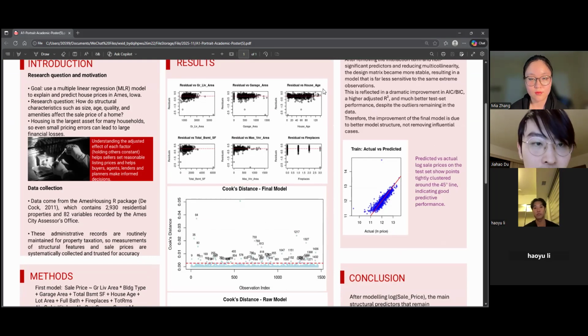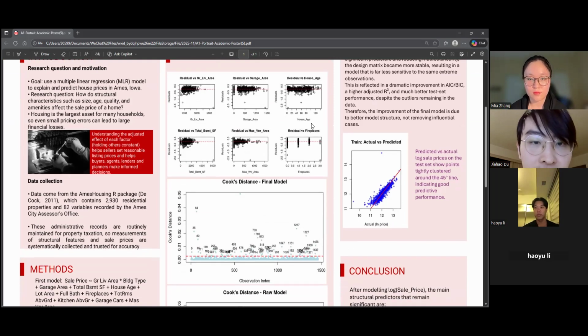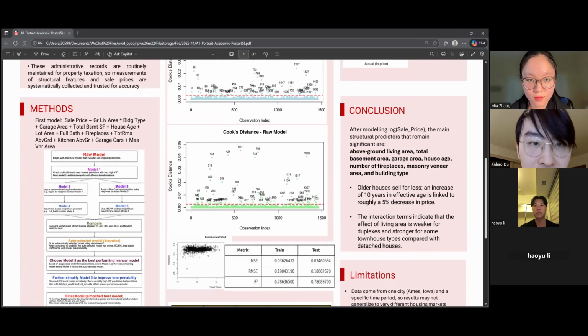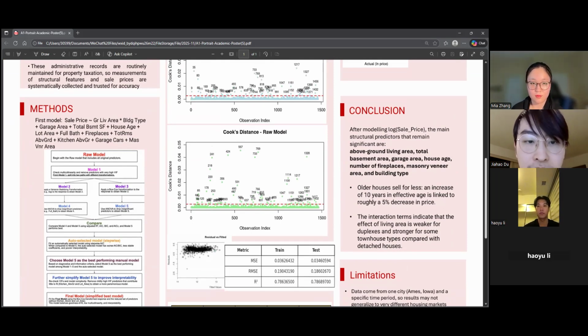Hi, my name is Zhao Du. In our project, we use automatic selection to explore candidate models and then choose a final model manually using diagnostics and interpretability. Model ethics emphasizes that whether a method is ethical depends on foreseeable and avoidable harms. All of our predictors do not contain any personal or sensitive information about individual owners or residents. Because the data do not involve private attributes, automated and manual selection are ethically equivalent in this context.